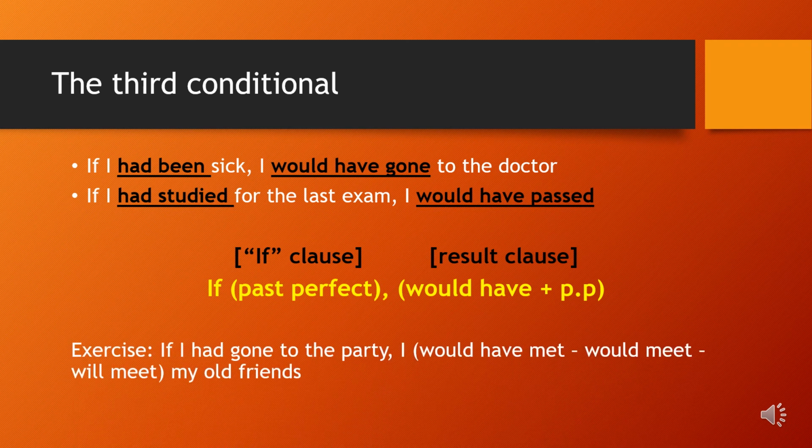Choose: if I had gone to the party, I would have met, I would meet, I will meet my old friends. Now let's look at the if clause, which is past perfect, had plus past participle. So the answer will be would have plus past participle, because it is the third conditional. So the answer is would have met. It means that I didn't go to the party, so I didn't meet my old friends. I regret it, because I didn't go to the party.